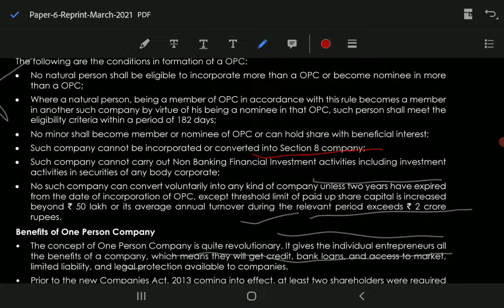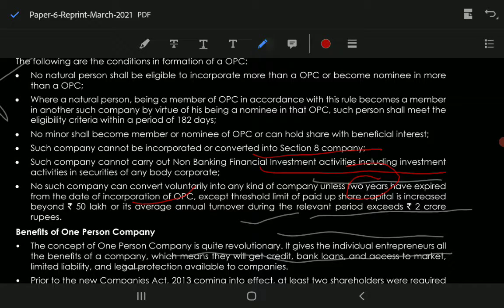Such a company cannot carry out non-banking financial investment activities, including activities in securities of any body corporate. They cannot carry out any non-banking financial investment activities. No such company can convert voluntarily into any kind of company unless 2 years have expired from the date of incorporation of OPC, except where the threshold limit of paid up share capital is increased beyond 50 lakh and average turnover exceeds 2 crore, as I have already studied in case of small company definition.